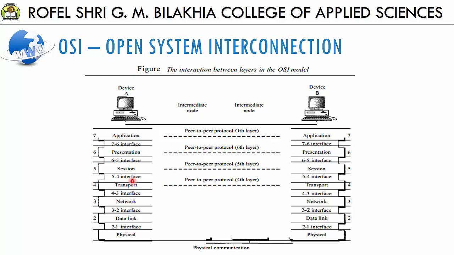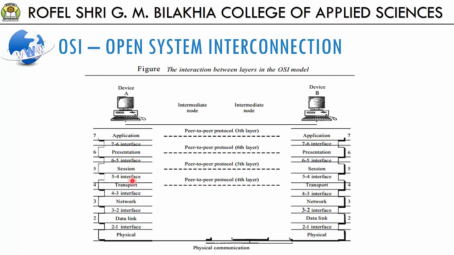Now, these 7 layers can be thought of as belonging to 3 groups. The first group includes layer 1, layer 2 and layer 3, that is the physical layer, data link layer and network layer. These layers are the network support layers, and they deal with the physical aspects of moving data from one device to another device.